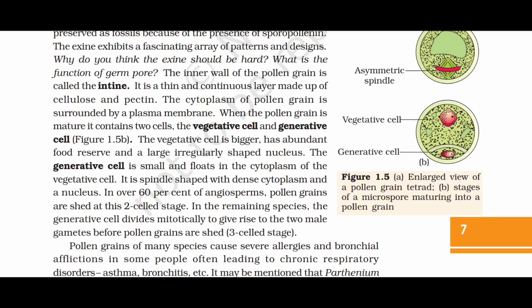It is spindle shaped with dense cytoplasm and a nucleus. In over 60% of angiosperms, pollen grains are shed at this two-celled stage. In the remaining species, the generative cells divide mitotically to give rise to the two male gametes before pollen grains are shed, that is, the three-celled stage.